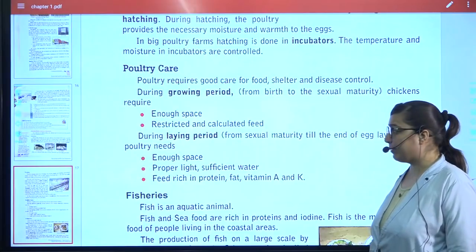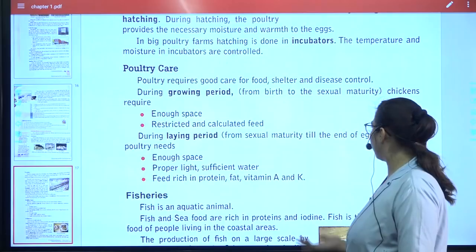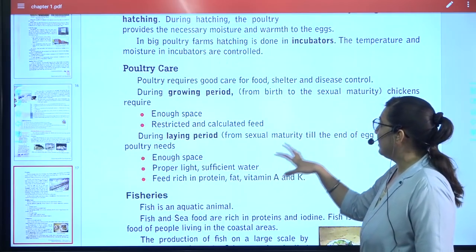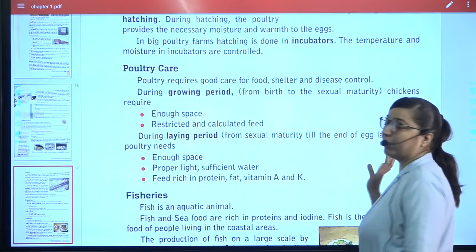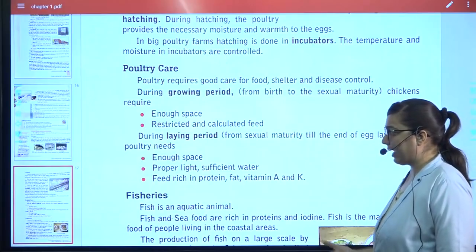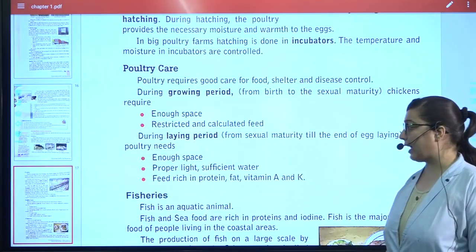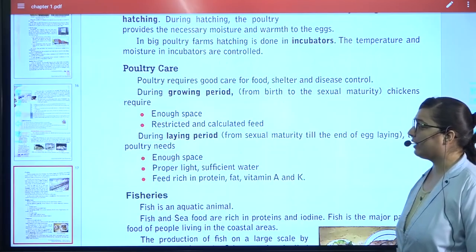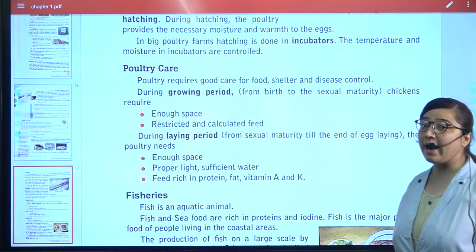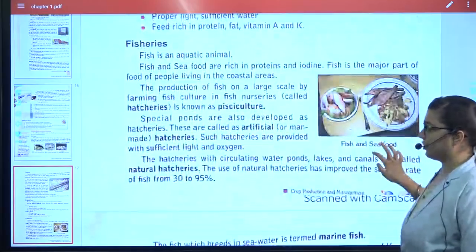During the laying period, from the time sexual maturity comes until they are laying eggs, they need enough space, proper light, sufficient water and feed which is rich in protein, fat and vitamins A and K. Then comes fisheries.